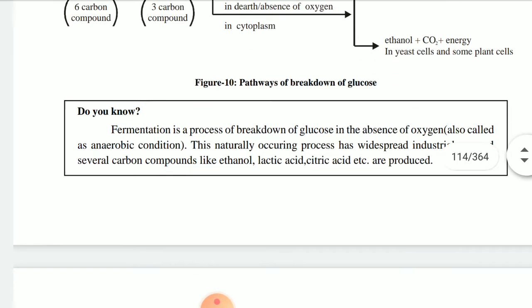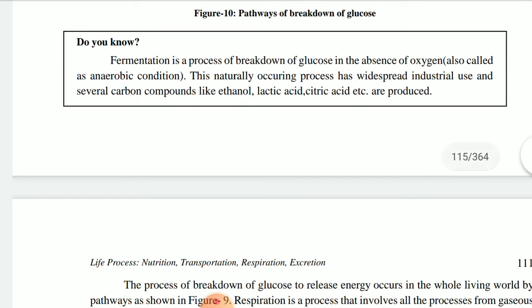Okay children. Next one, fermentation. In fermentation there is a breakdown of glucose in the absence of oxygen. Here, children, so many examples are there. South Indian batter, you have seen. That is a fermentation process. That particular sugar and whatever pulses we used to take will combine together and it will ferment.